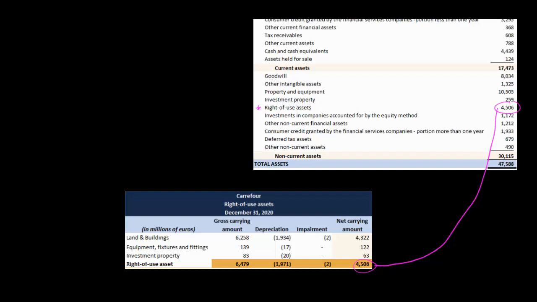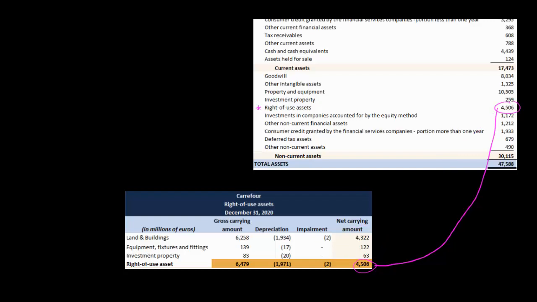Now we see that 4.3 billion of that had to do with them renting land and buildings. So it's breaking out their right-of-use assets and saying what it is that Carrefour is actually renting. So land and buildings, 4.3 billion. Equipment and fixtures and fittings, maybe this is fixtures in their store, something like that, 122 million euros. And then investment property is the smallest amount, 63 million. And they break it out. They not only show you the carrying amount, this is the amount that's going to show up on their statement of financial position, the total of all three of these.